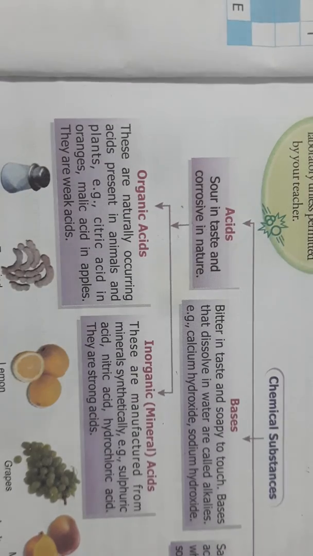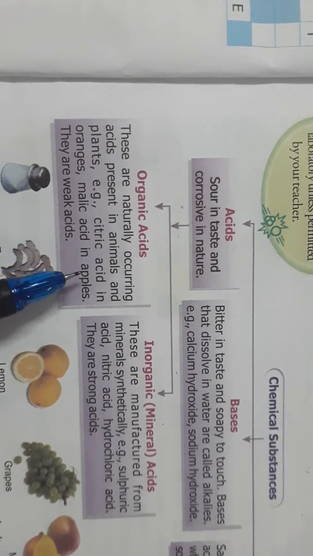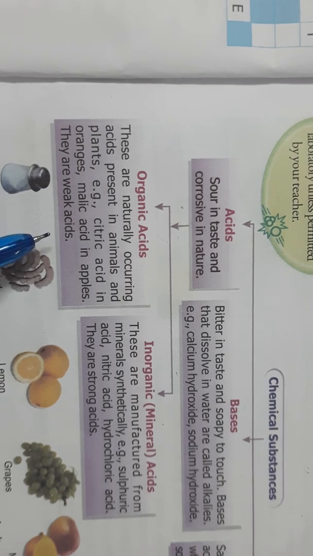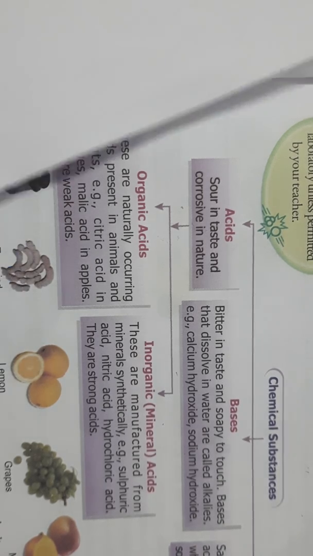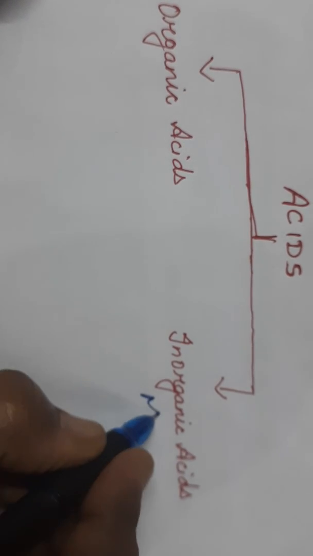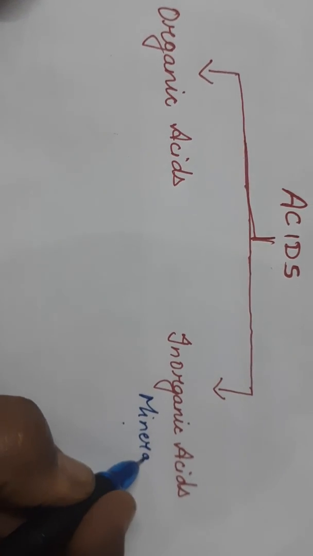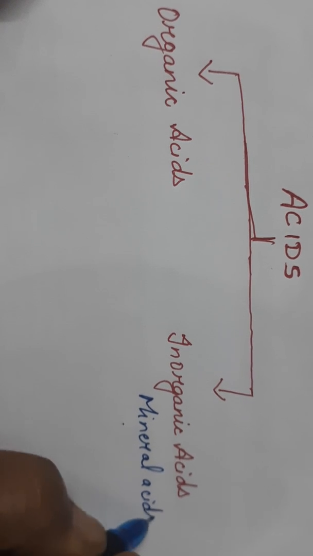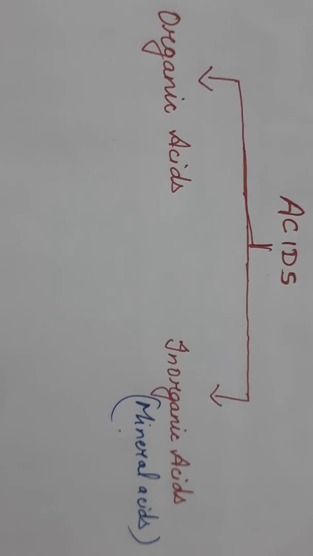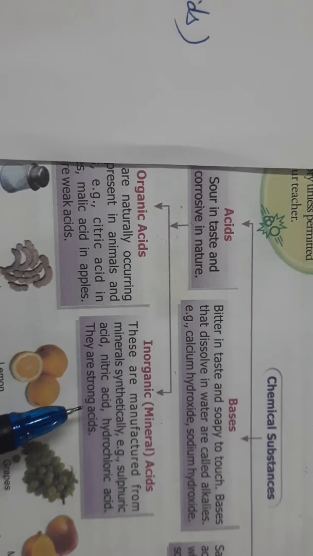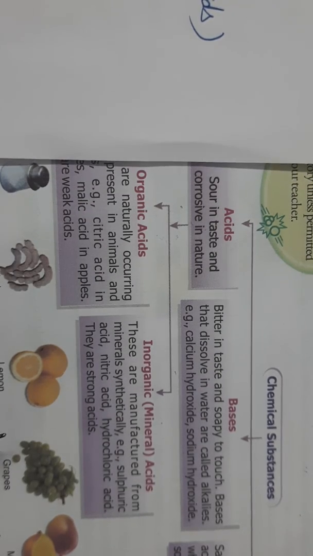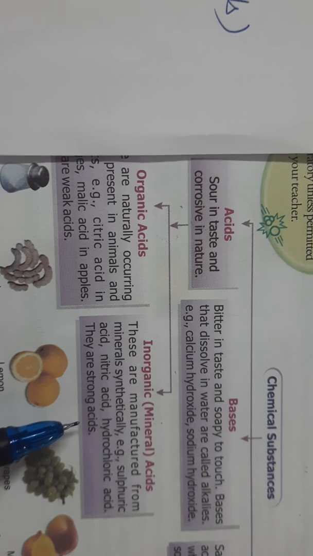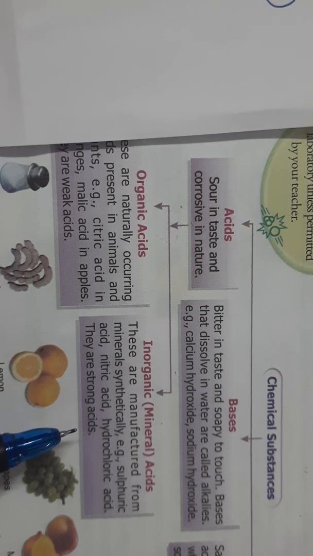They occur naturally and we get them from animals and plants. Whereas inorganic acids are also called the mineral acids, and these are obtained synthetically. That means they can be made in the laboratories.